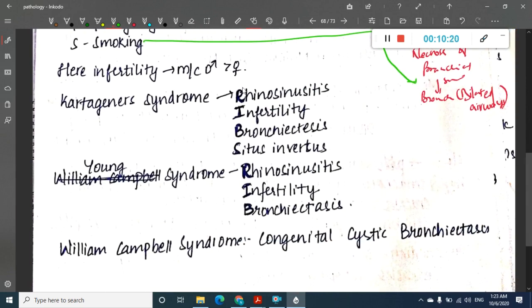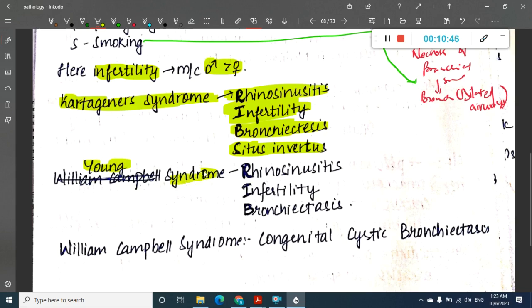Infertility can occur in bronchiectasis, and it is more common in males than females. So what is Kartagener syndrome? Kartagener syndrome is rhinosinusitis, infertility, bronchiectasis and situs inversus, and this is called RIBS.